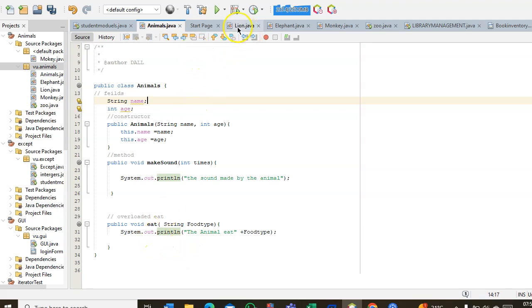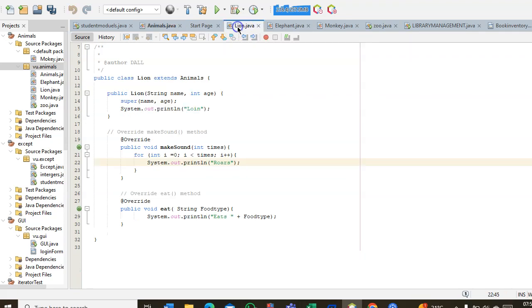So the question wanted me to create another class called lion, a subclass that's going to extend the superclass, which I created. So this is my subclass that is extending, so that's why I said lion extends animals, which is the superclass. So I did the same here.